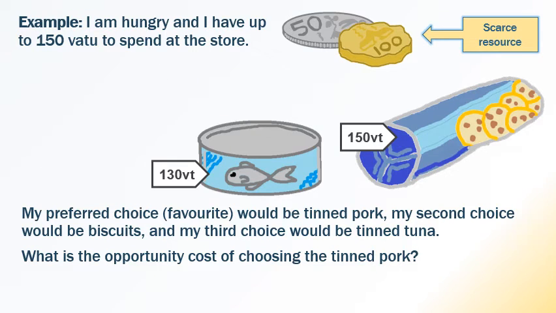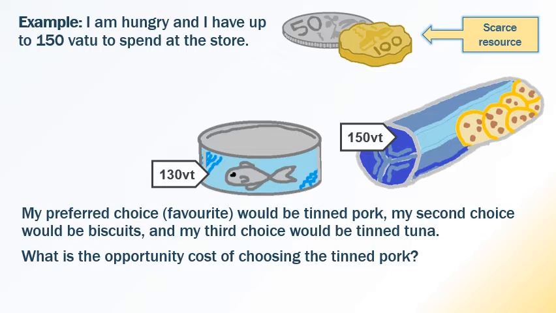Some people would say the opportunity cost is the biscuits and the tinned tuna, but that's not quite right, because even if I didn't have the tinned pork, I still couldn't have both of these other things. My 150 Vatu is not enough to buy biscuits and tinned tuna.